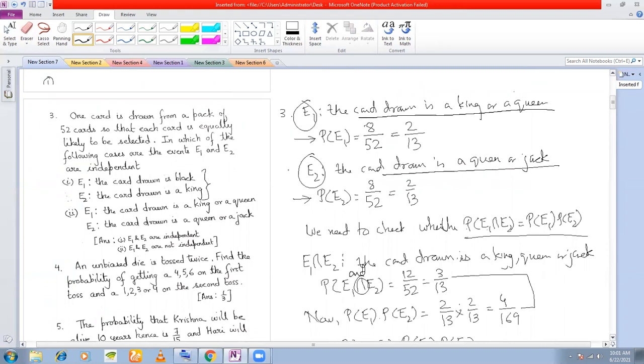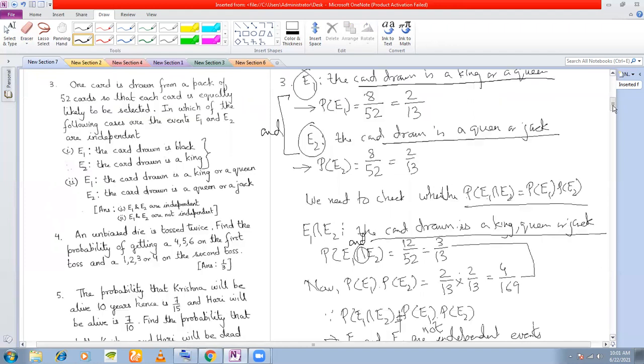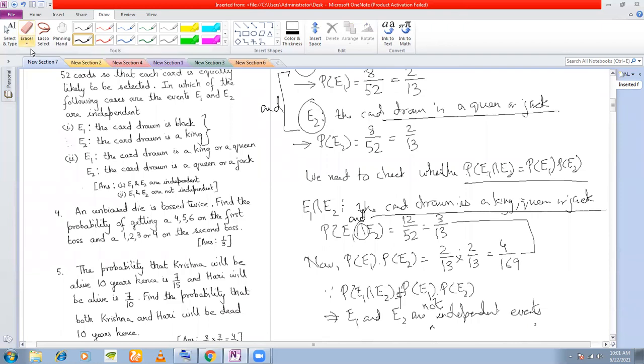Intersection means and. So if we take this event and this event and combine them, what will become? The card is a queen, king, queen, or... Oh, jack. Sorry, sir, intersection it is. Okay. Remember, intersection is and.